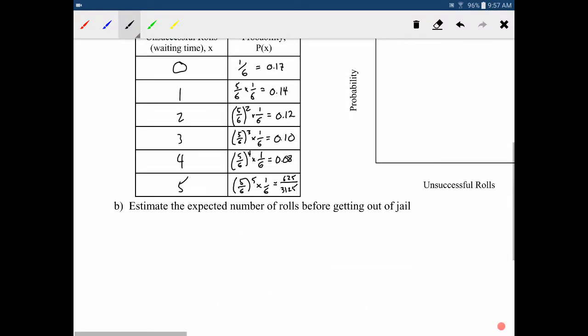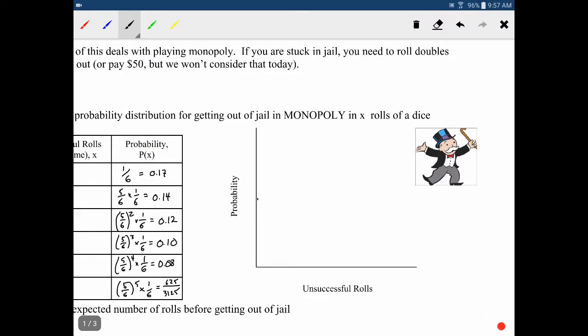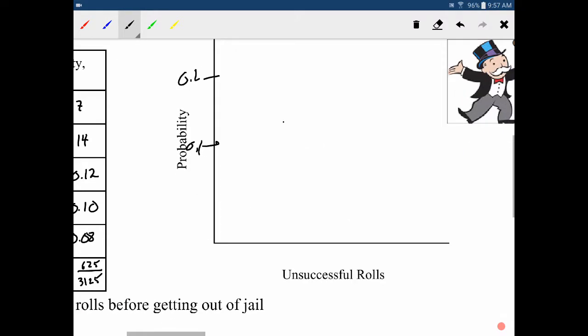So if I were to graph this distribution, we'll have 0.1, 0.2, and then we'll do 0, 1, 2, 3, 4. I'm just going to stop at 4.